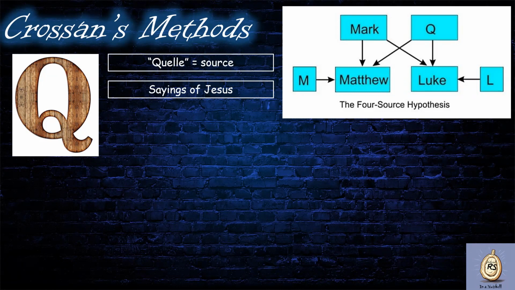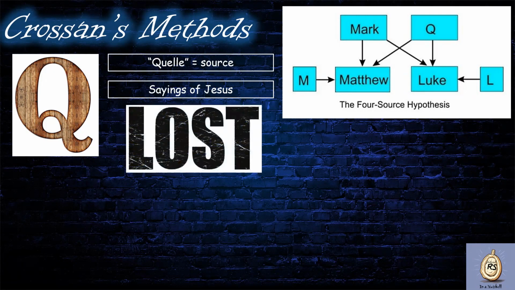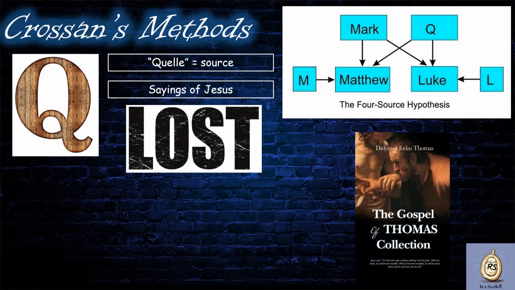However, the existence of Q is doubted by some scholars who question why such an important document has been lost and was never referred to by early church writers. Some scholars also question whether the differences between Matthew and Luke's Gospels suggest that a shared source document never actually existed. The second source used by Crossan is the Gospel of Thomas.